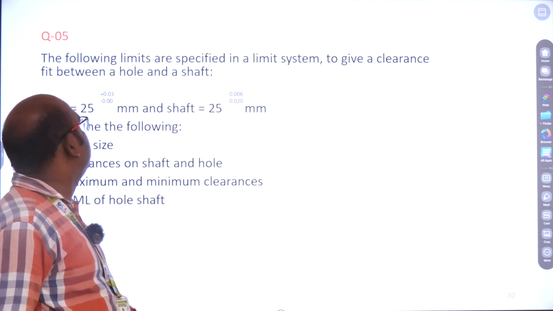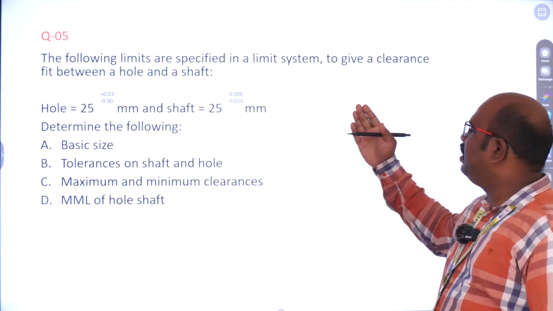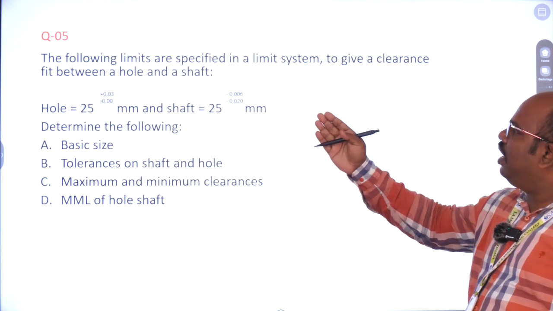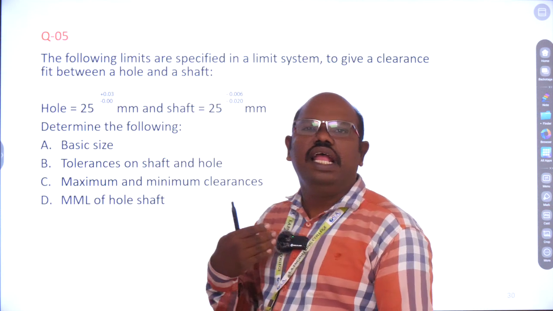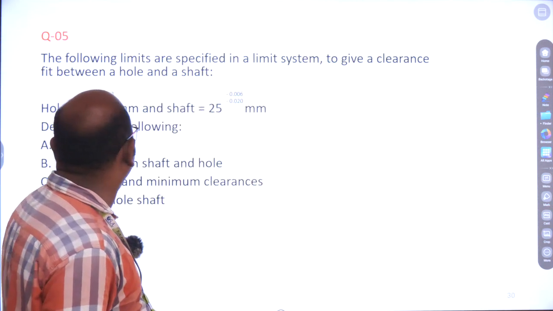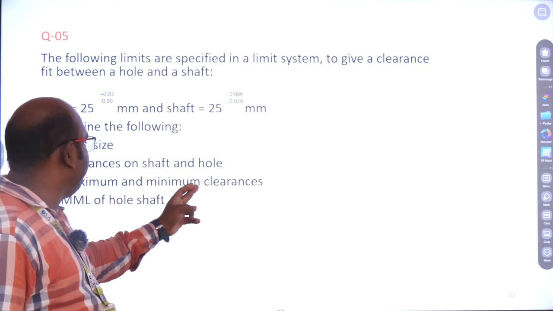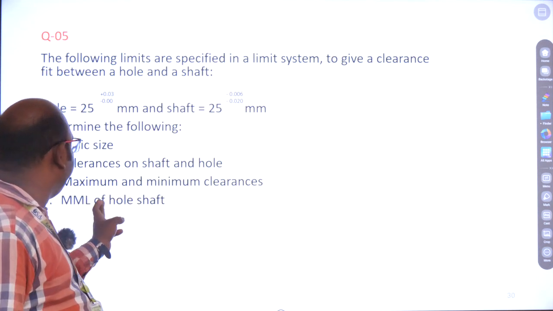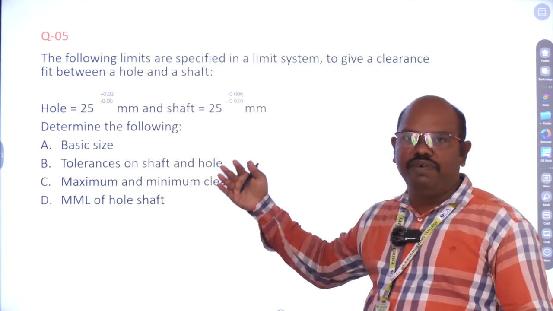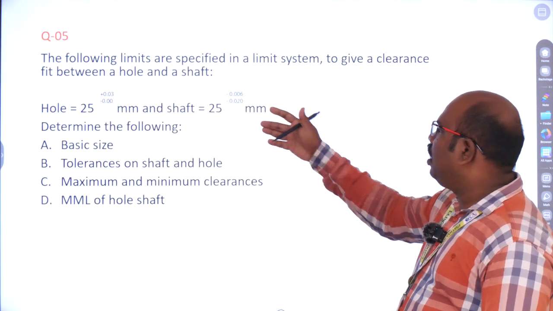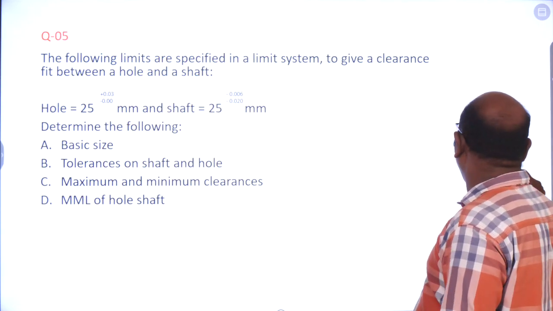So the last problem is similar to the previous problems. Here the following limits are specified in the limit system to give the clearance between the hole and the shaft. This type of problem is frequently asked in the GATE examination. First we need to find out the basic size and the tolerance on shaft and hole, maximum and minimum clearance, then the maximum material limit of the shaft. So first, as we have done in the previous problem, same things we are going to do. Take the 25 mm to draw the baseline.